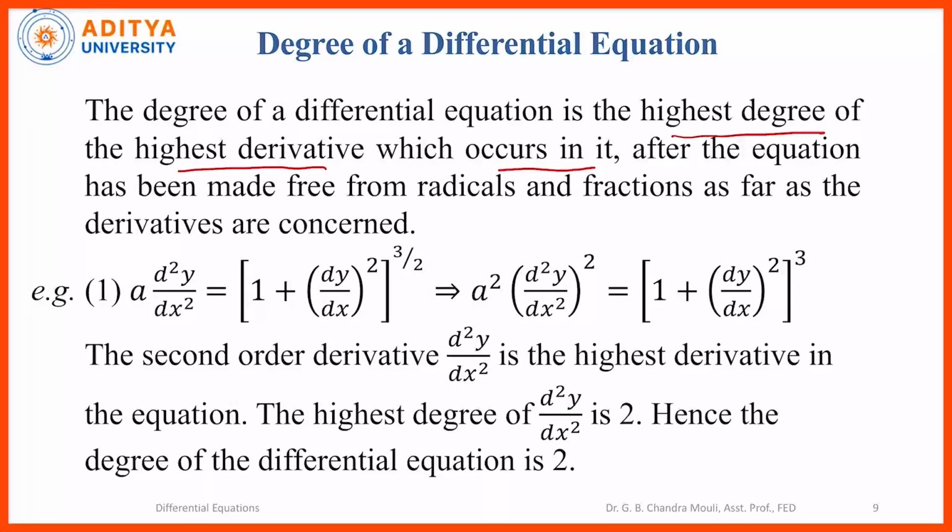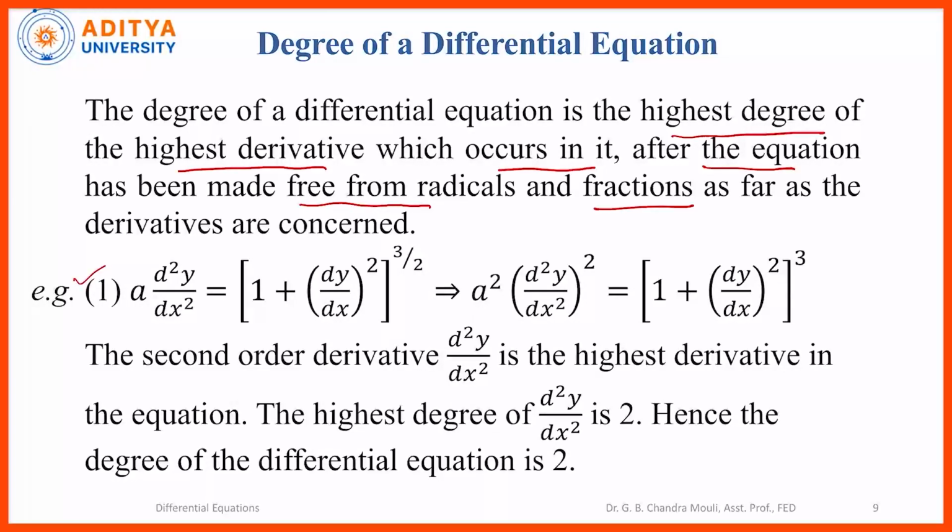So, it is the degree of the highest derivative which is present in the equation after the equation has been made free from radicals and fractions as far as the derivatives are concerned. So, before finding the degree of the differential equation, we have to remove the radicals like square roots and cube roots, and we have to remove the derivatives from the fractions. We will see the degree in these two examples.